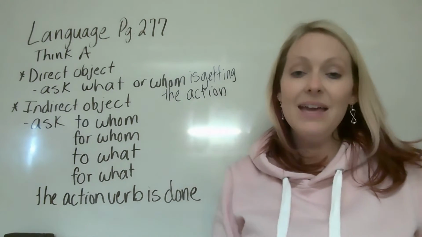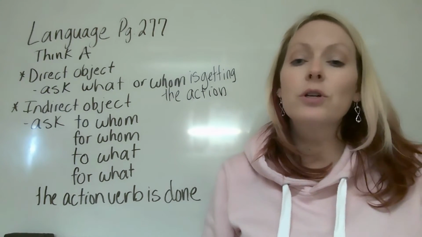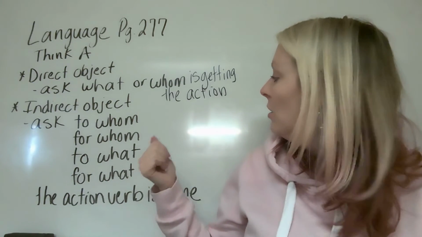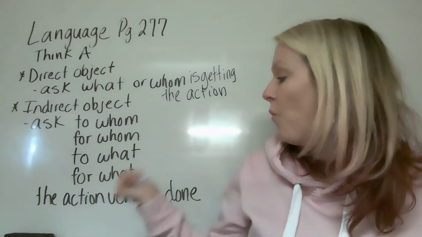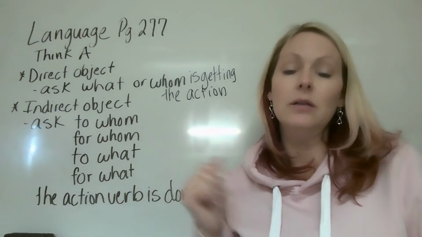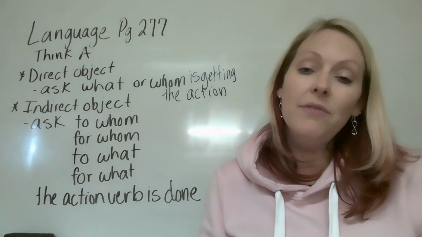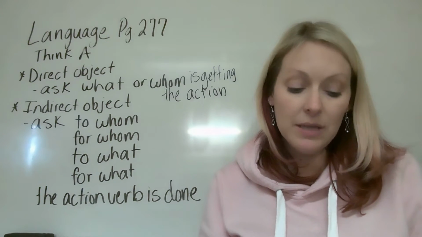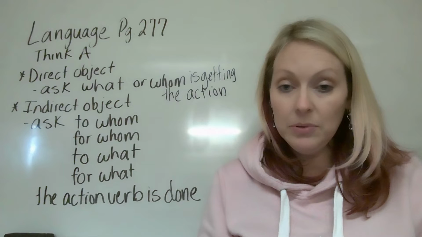Then for the indirect object, you're going to do the same thing. Ask to whom, for whom, to what, or for what the action verb is done. So those are the questions you have to ask to make sure you're getting your direct object and indirect object done. So let's go ahead and do a couple together.